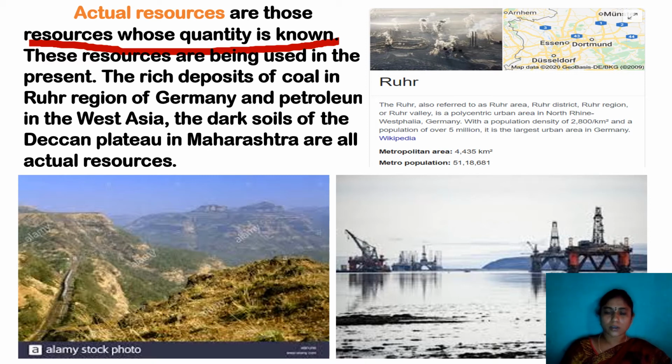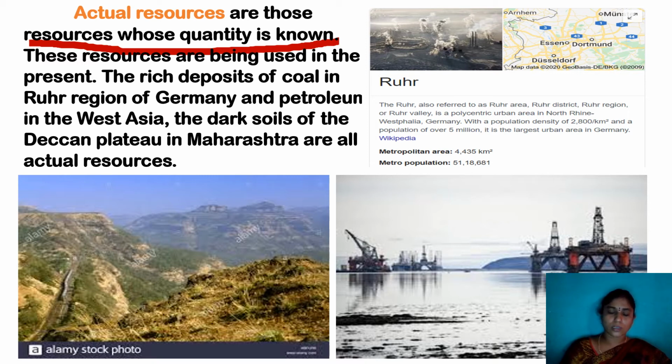In West Asia, they have the technology to extract petroleum. And here this is our Deccan Plateau area, where a number of minerals are found in Maharashtra.